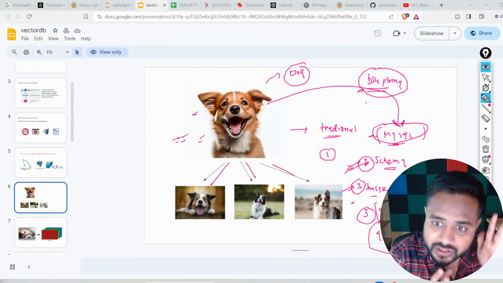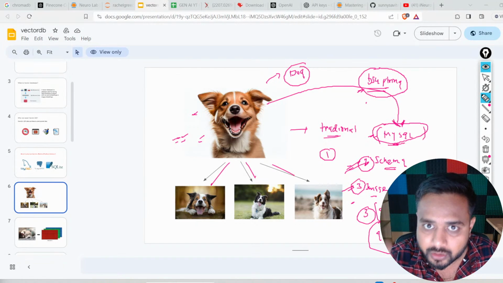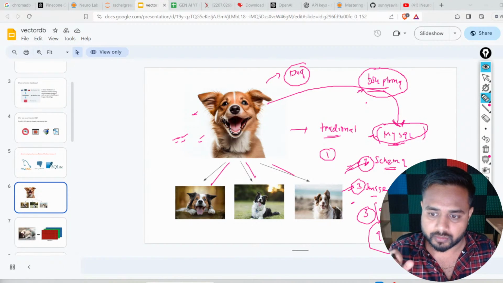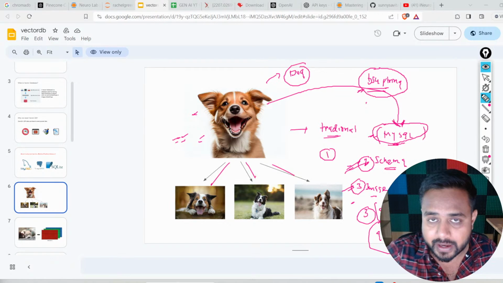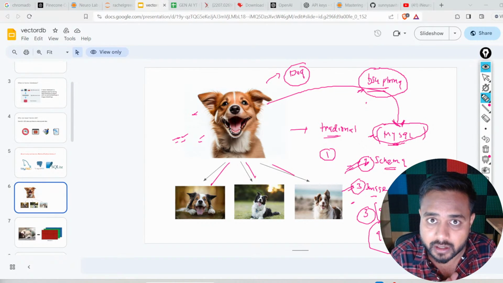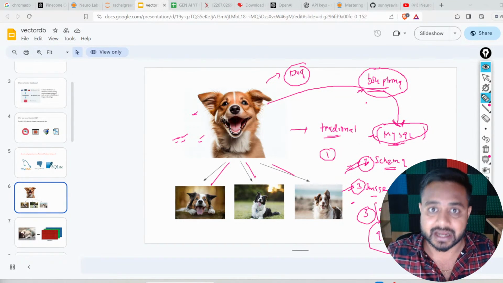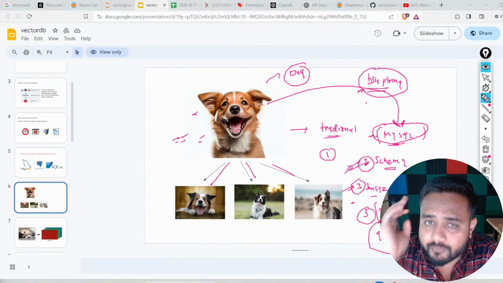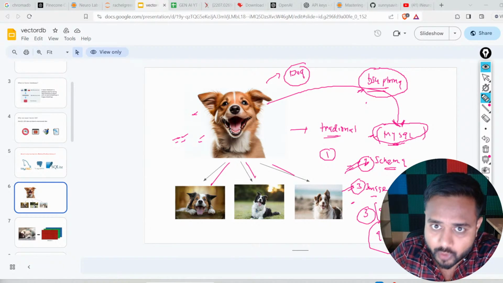Somehow we are able to achieve this: we can pass a label to the particular object we are storing, and we are able to search also. Based on similarity, we are able to perform the query, but it is not that efficient, and not what we want. For that, this vector database has been designed. I hope you got the problem and my point, that this is why we are not storing this data inside a relational database. Got it?